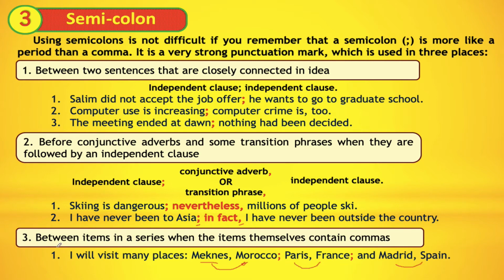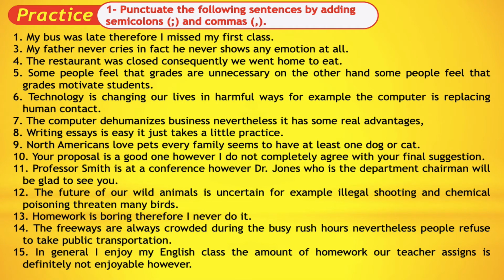So at this stage, let us practice some rules in terms of commas and semicolons. Here, take some minutes to do this exercise by pausing the video and playing it again. So let's have the correction of these sentences. The first one: My bus was late; therefore, I missed my first class. That's good. You may find here we have a conjunctive adverb. That's easy. Here we have a semicolon before it and a comma after it.